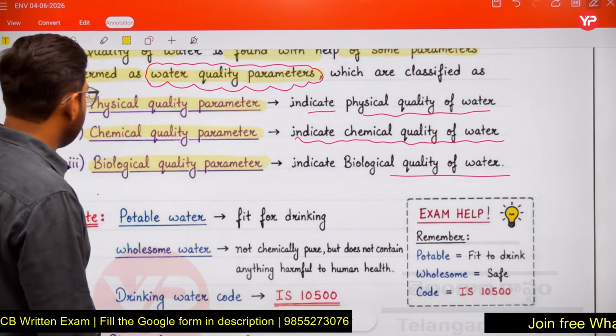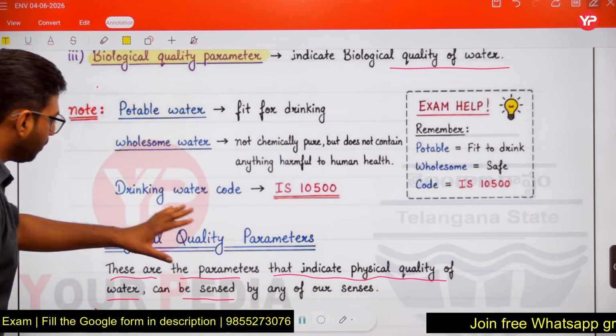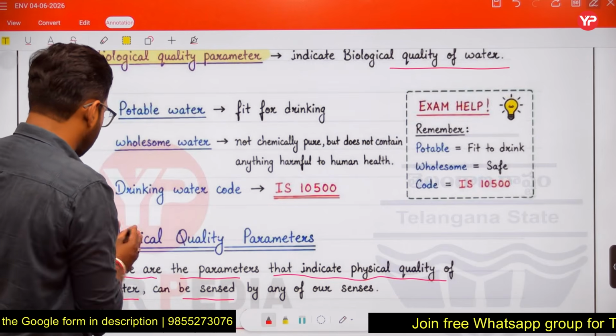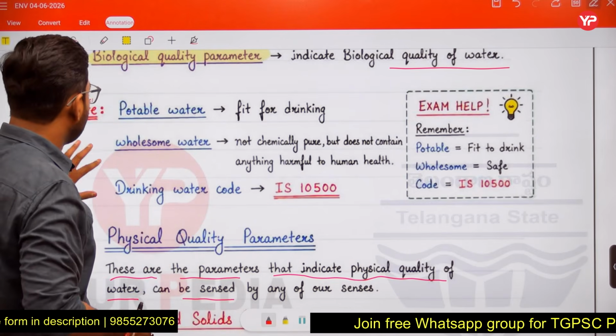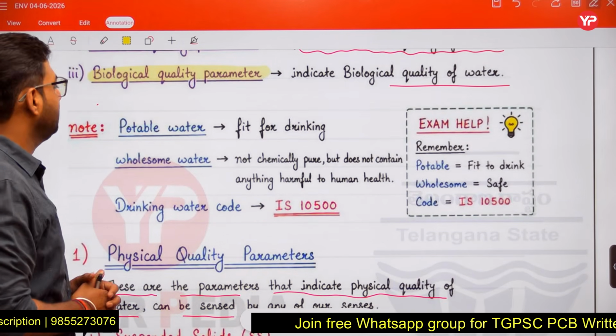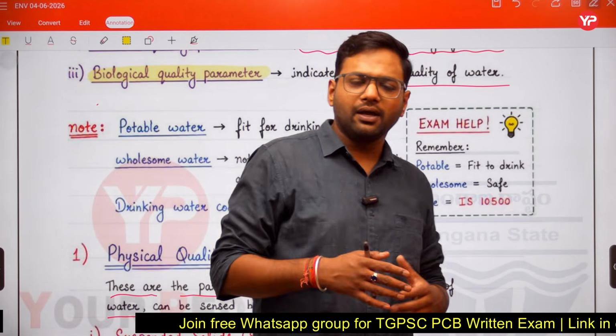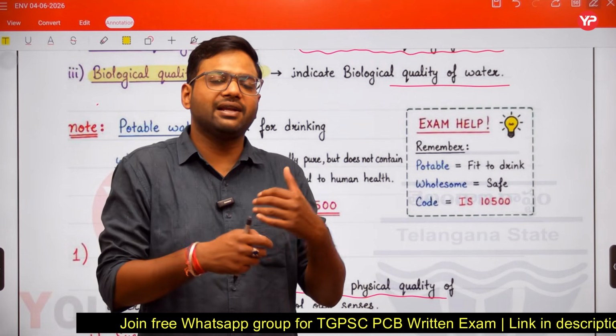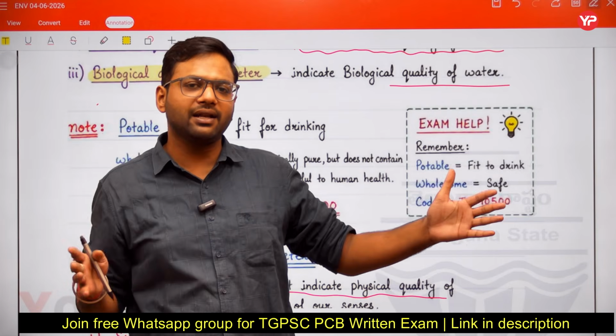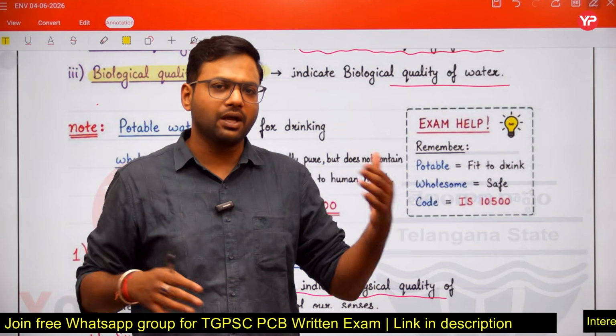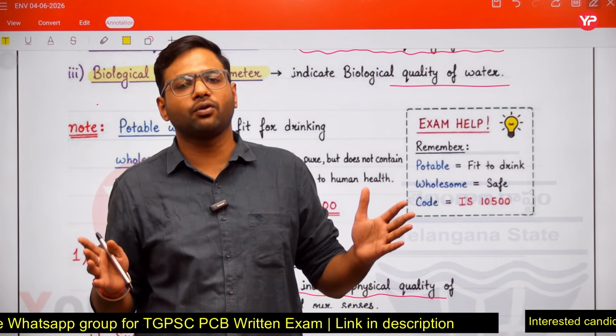So first, friends, we have physical quality, but before these physical quality parameters, some points are written here. First is potable water. We have different types of water, friends. As we discuss environmental engineering, or our water pollution topic, I will tell you the different types of water we have.